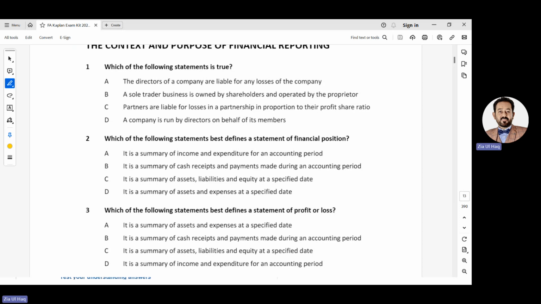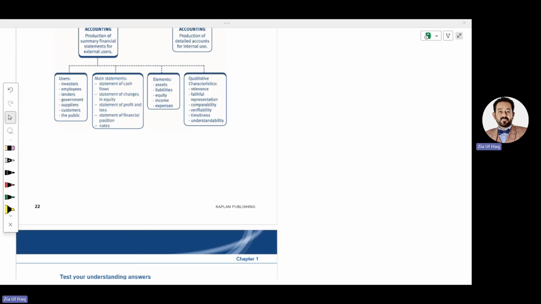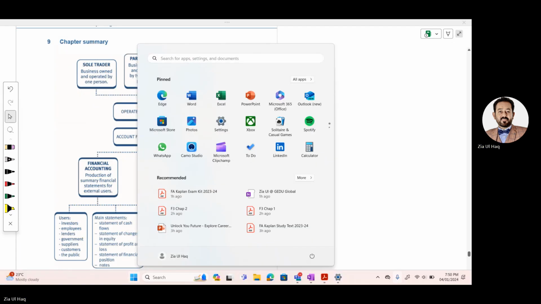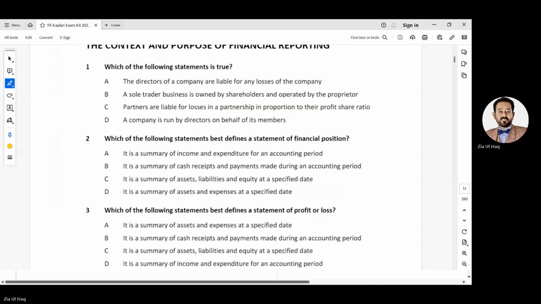No, they are liable for profit according to profit sharing ratio rather than losses. A company is run by directors on behalf of members. Yes, a company is run by directors. Option D is accurate.